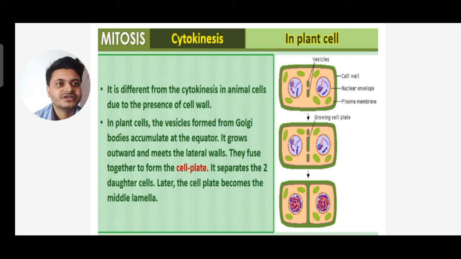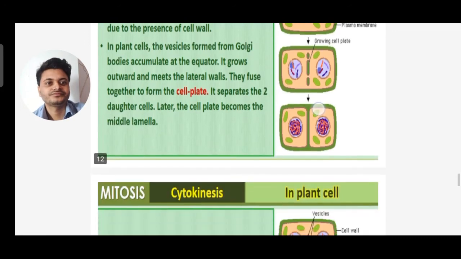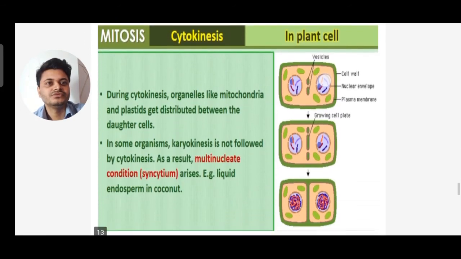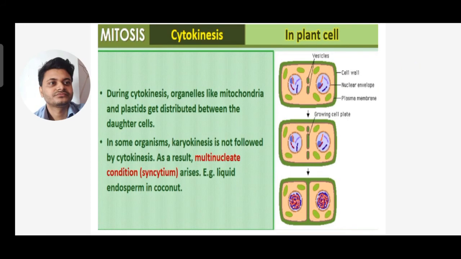You can see the figure on the right-hand side. The cell is being divided from the center equally into two halves, so one cell becomes two. During cytokinesis, organelles like mitochondria and plastids get distributed between the daughter cells.